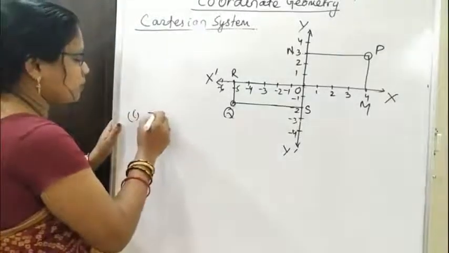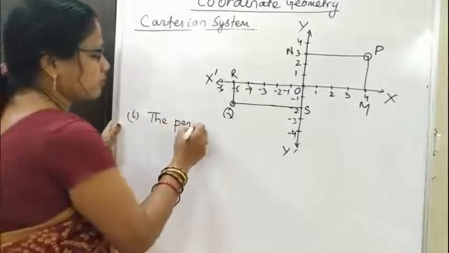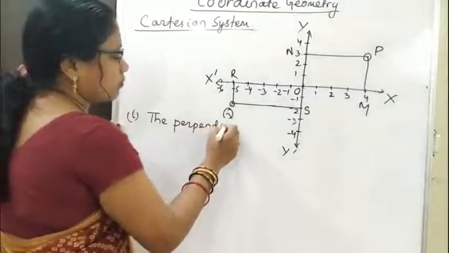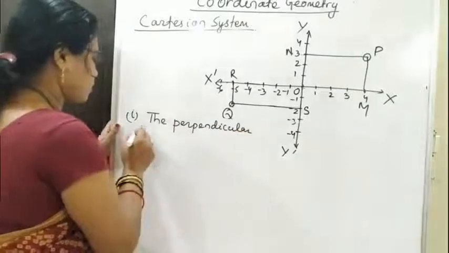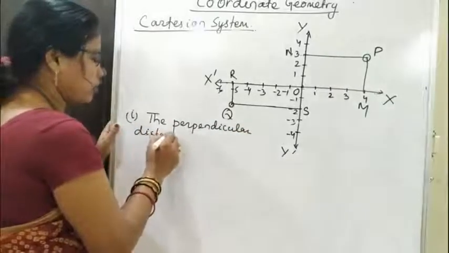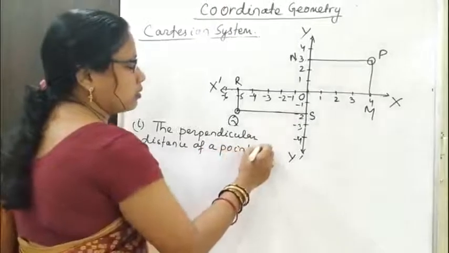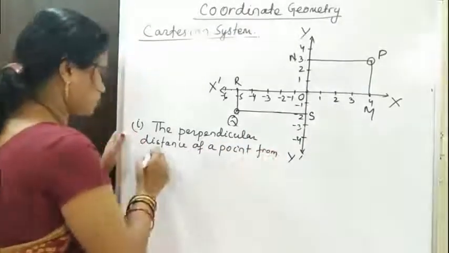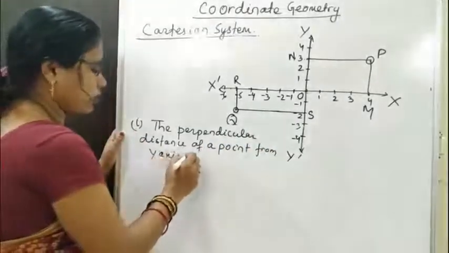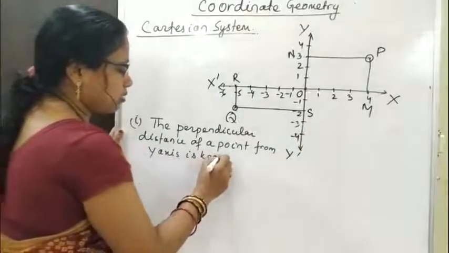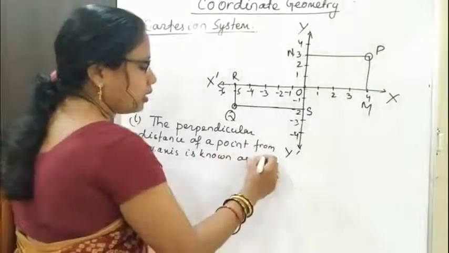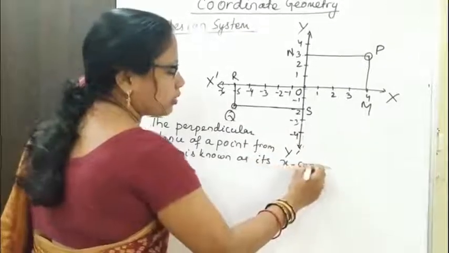So let us summarize this. The perpendicular distance of a point from y axis is known as its x coordinate.